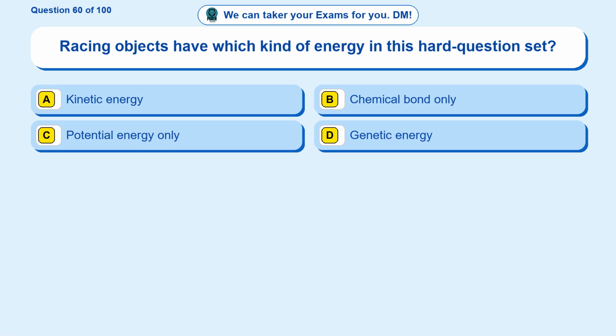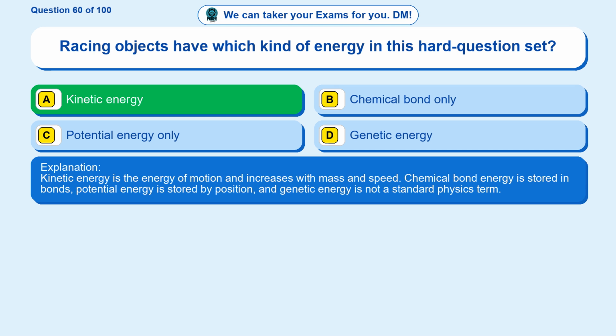Question 60. Racing objects have which kind of energy in this hard question set? Option A, kinetic energy. Option B, chemical bond only. Option C, potential energy only. Option D, genetic energy. The correct answer is option A, kinetic energy. Kinetic energy is the energy of motion and increases with mass and speed. Chemical bond energy is stored in bonds, potential energy is stored by position, and genetic energy is not a standard physics term.